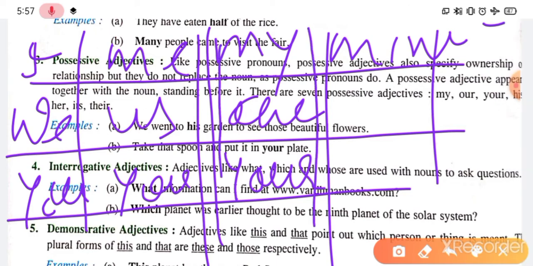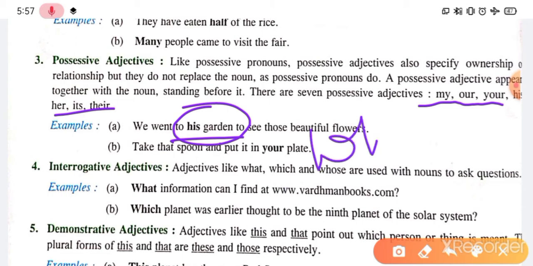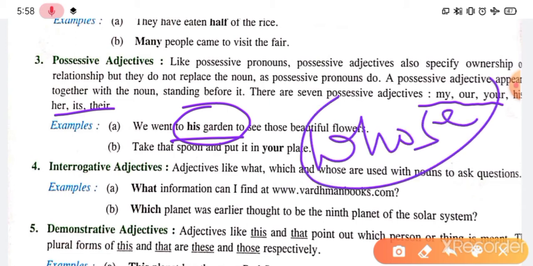So you can see this row, this column, right? This row here: my, our, your, his, her, their, okay, and its. These all are possessive adjectives. So you can see these are possessive adjectives, its and their, right? And the examples: we went to his garden. Whose garden? His garden. Okay, the answer will be whose. The clue word will be here, whose, right?